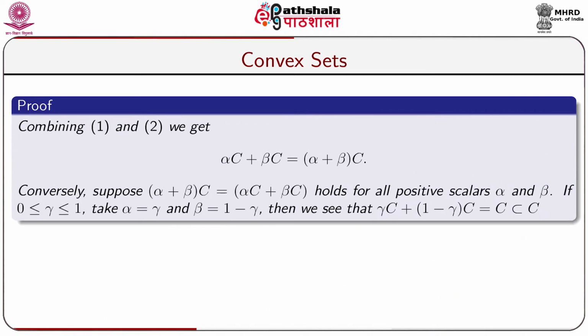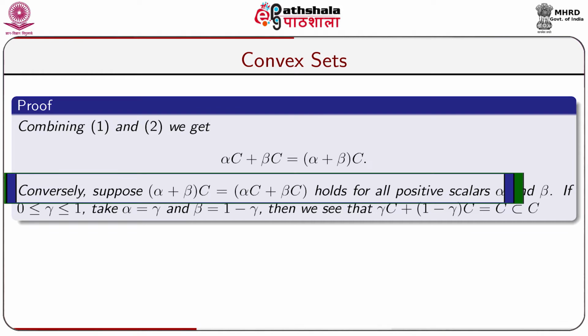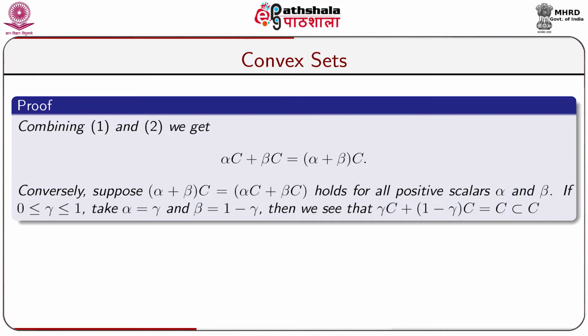Combining the earlier results 1 and 2, we get alpha C plus beta C is equal to alpha plus beta C. Conversely, suppose alpha plus beta C equal to alpha C plus beta C holds for all positive scalars alpha and beta. Let us take a scalar gamma which lies in the closed interval 0 and 1.